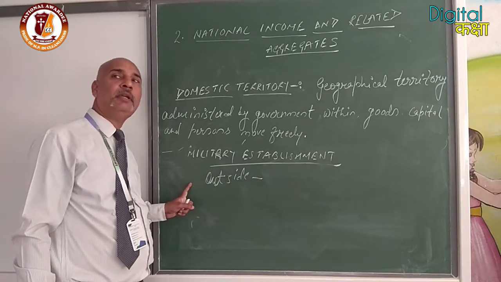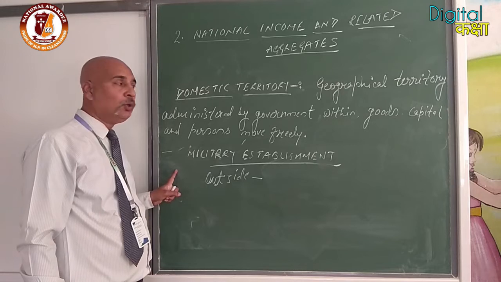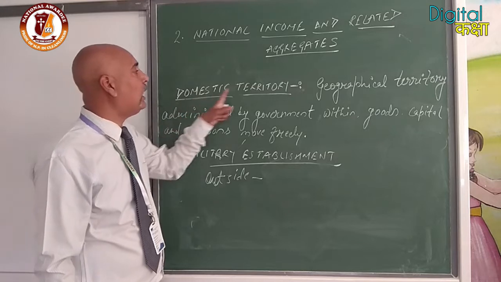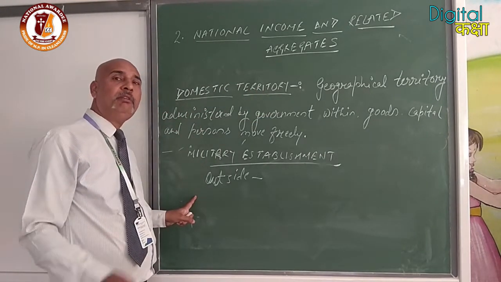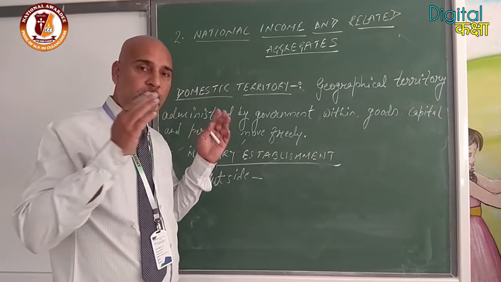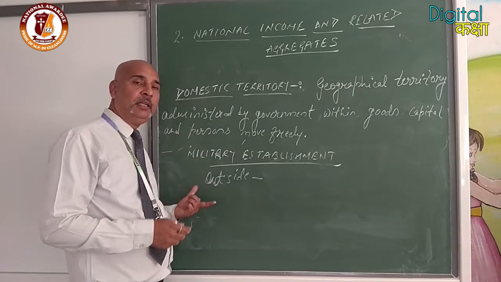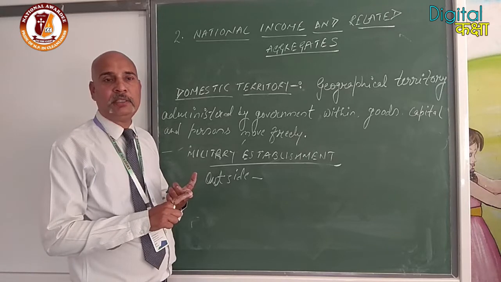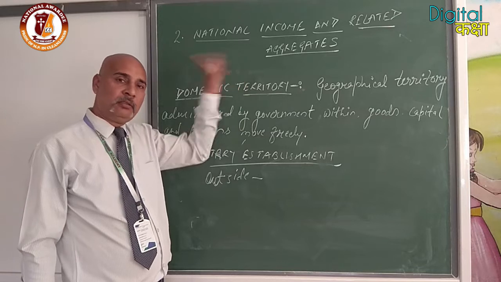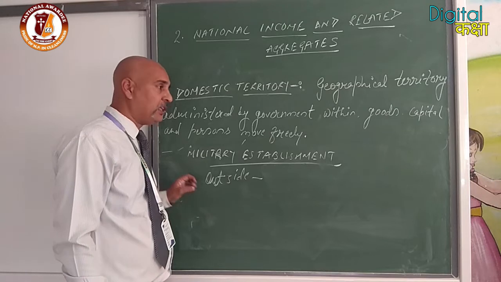So these are some exceptional cases, or we can say assumptions given here for finding out the domestic territory. It will be a little bit difficult, or we can say it has a broader concept. Please keep in mind these are the exceptions. Embassies, these are the exceptions. If a foreign embassy is working in India, it will be considered domestic territory of those nations. If an Indian embassy is working outside, it will be considered our territory.